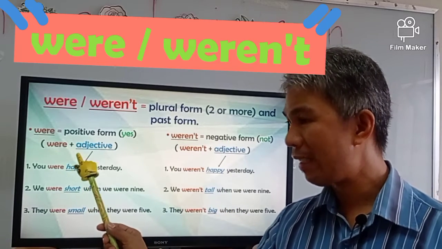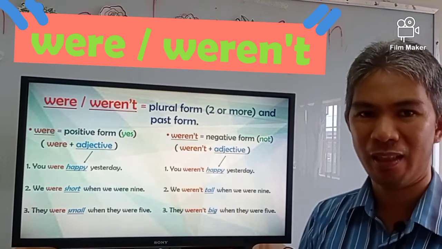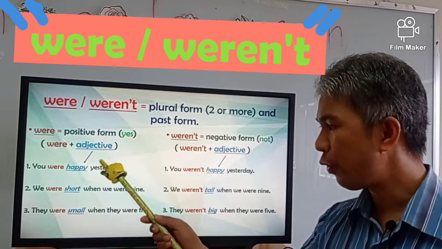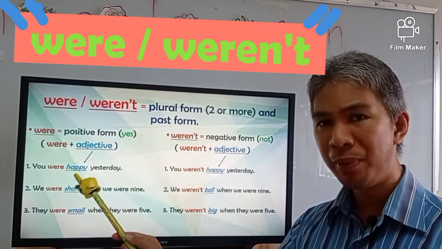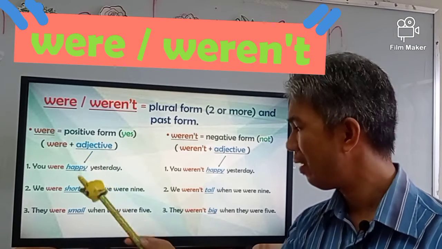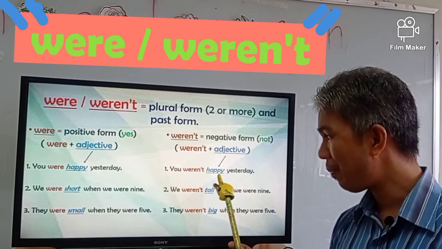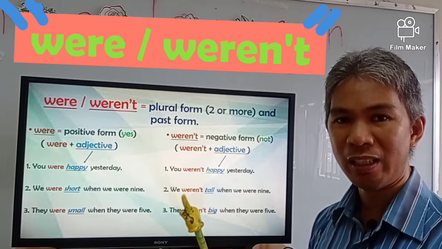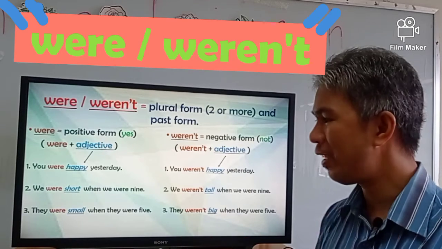Were plus adjective, weren't plus adjective as well. Let's read the sentences. You were happy yesterday. Happy is the adjective. You weren't happy yesterday. Happy is the adjective as well. Did you get it? Can you follow? Very good.